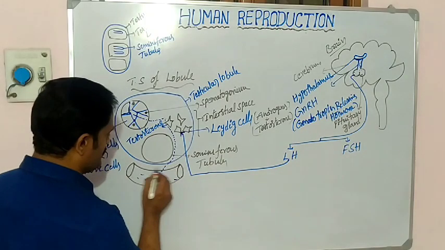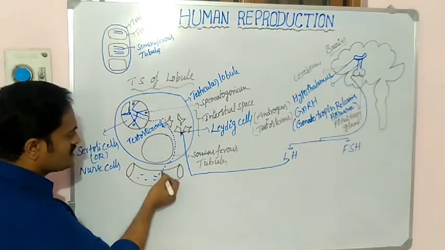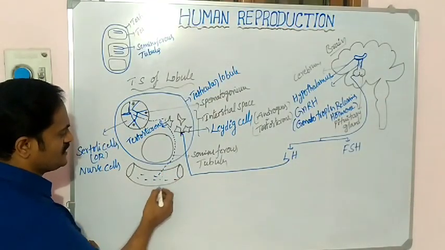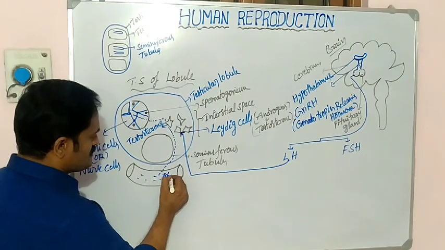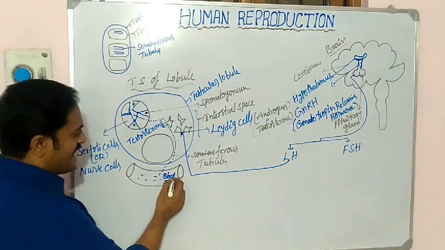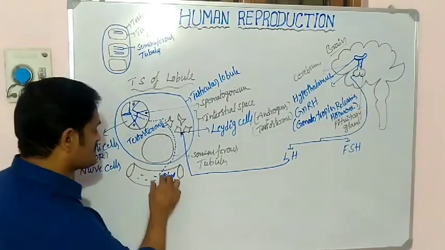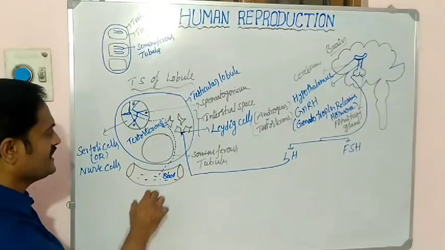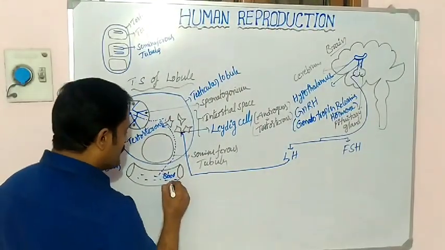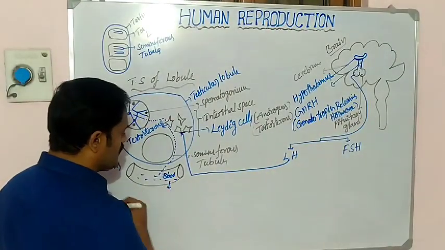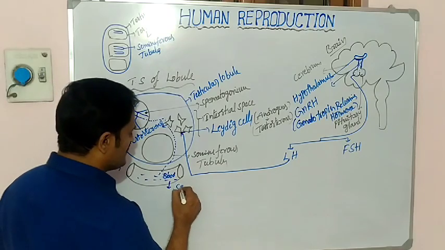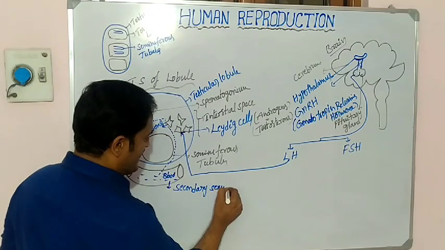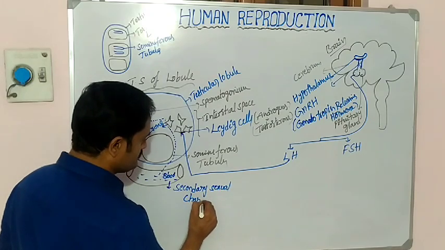The blood vessel consists of blood. So some amount of the testosterone is released into the blood. The blood carries the testosterone and supplies it to all parts of the male body. Then during this period, the male body shows some characters. They are called secondary sexual characters. Remember.